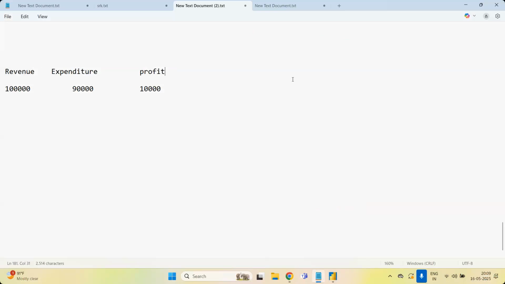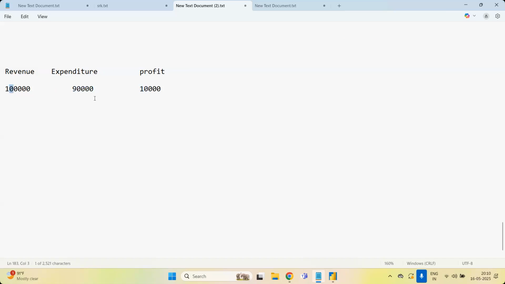Revenue minus profit is called expenditure, right? Now, here I'm making this one. Now tell me how to improve the profit in my company. What are the options? Either I have to improve the revenue. The expenditure is already locked, so I have to improve the revenue here. If I make 1,50,000 revenue, it will automatically lead to more profit here, if expenditure is constant.